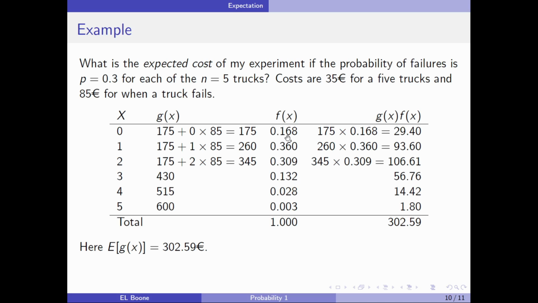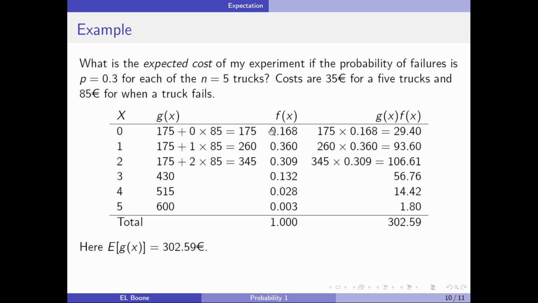Now here is the binomial distribution, and it's calculated out for you. So you would have to go in and plug in n equals 5, x equals 0, with p equal to 0.3, and you'll get these numbers listed. You just have to change the x as you go through it. Okay, so to get g of x times f of x, we take the g of x number. This is the cost it's going to cost us if there are no failures. And then here times the probability of no failures. And that would give me 29.40 euros.